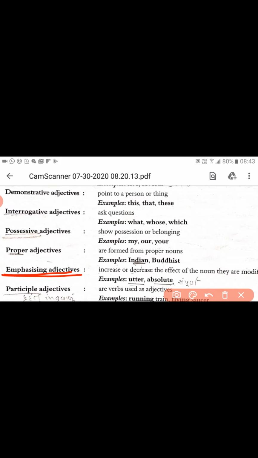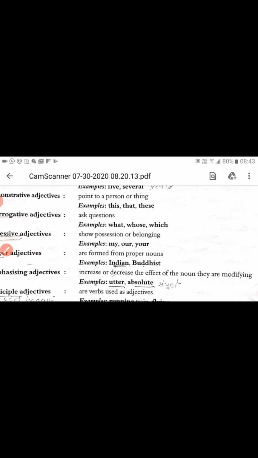That means whenever we want to modify, or emphasize, or put weight on a particular point, these words become emphasizing words.